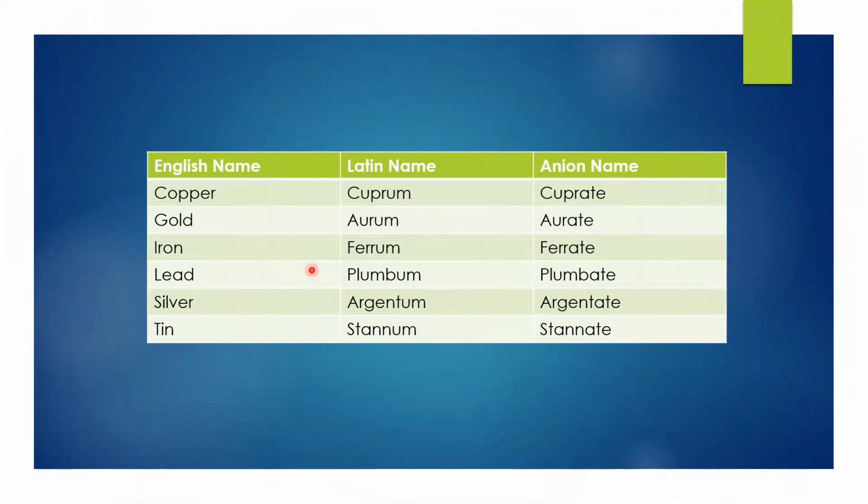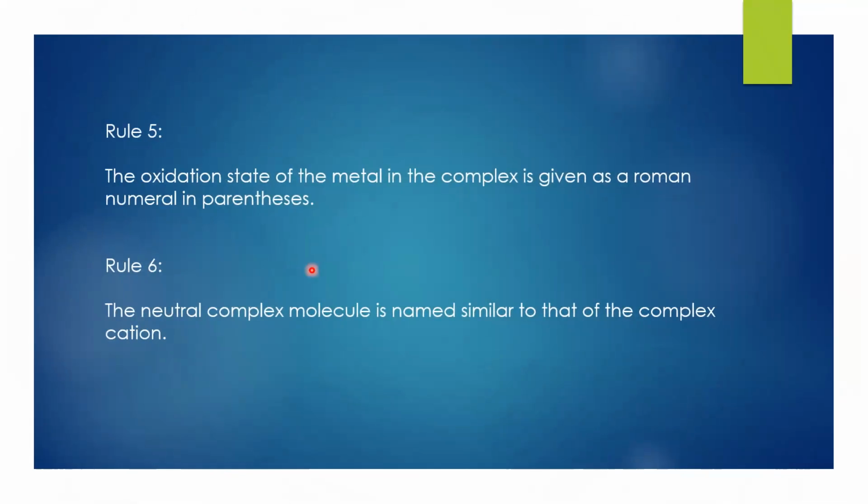So these are again the names of the metals, Latin name and anion name. The oxidation state of the metal in the complex is given as a Roman numeral in parentheses, as I told you earlier. The neutral complex molecule is named similar to that of the complex cation.